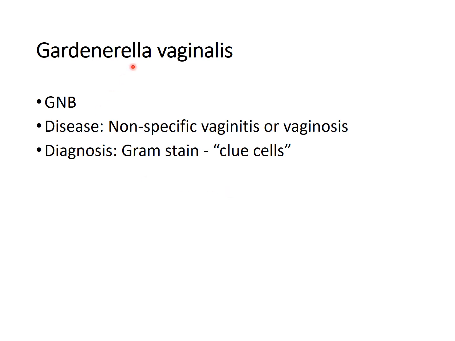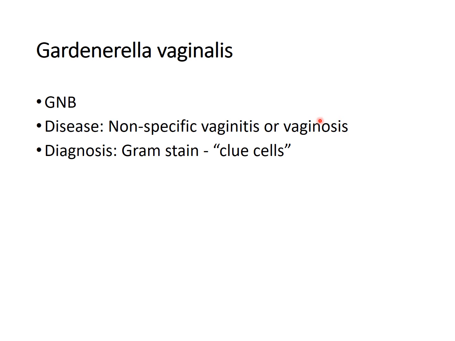Coming on to the next, that is Gardnerella vaginalis. Gardnerella vaginalis is also a gram-negative bacilli which is isolated from the normal female genital tract in lower numbers. But when this number increases, it causes a condition that is called bacterial vaginosis.